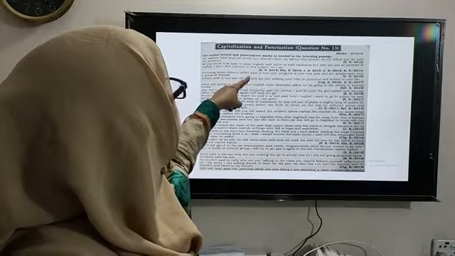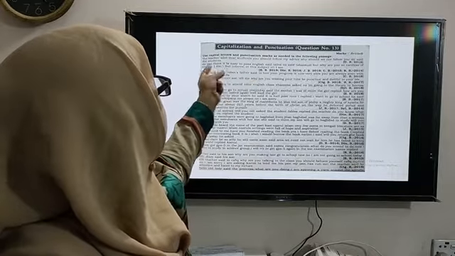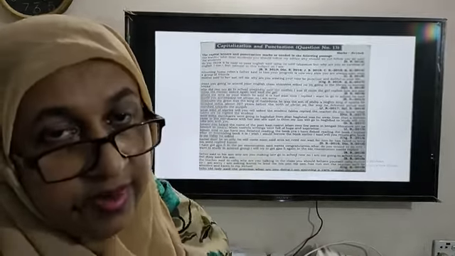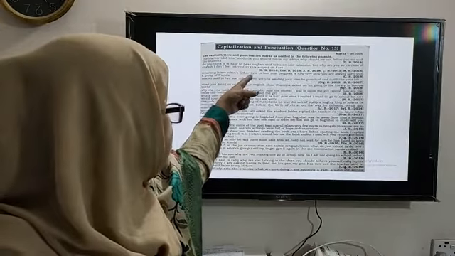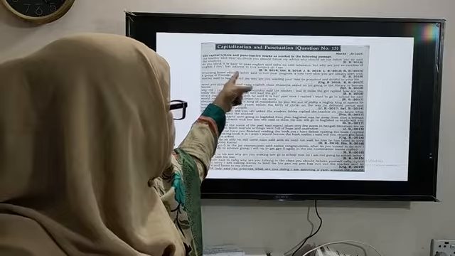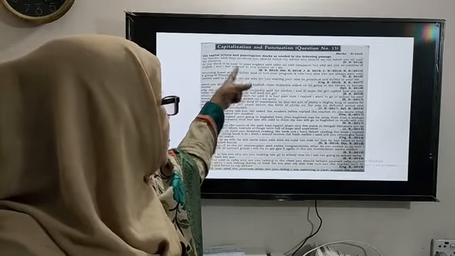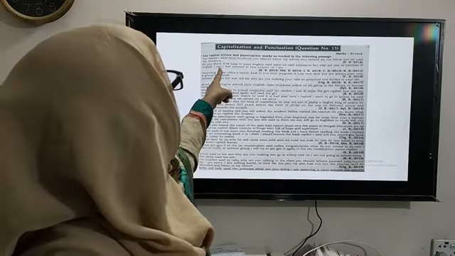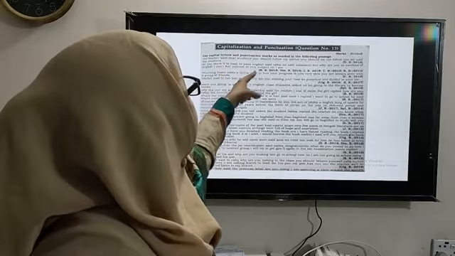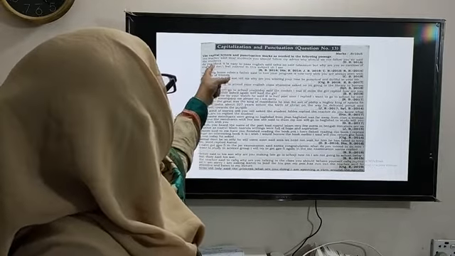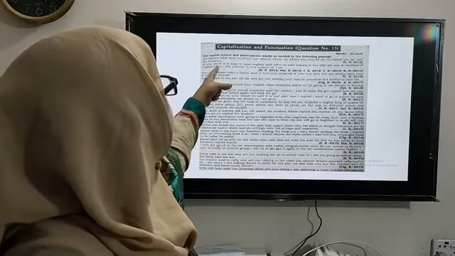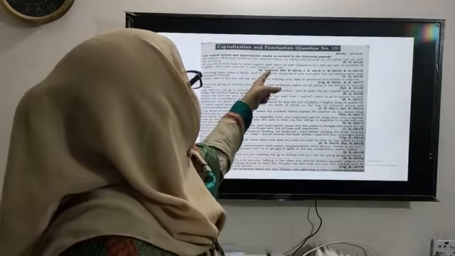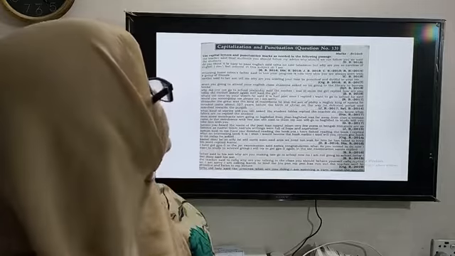I don't feel interest in this subject. So this was the answer given by Tabassum. So I don't feel interest in this subject. The whole sentence will be within inverted comma. I is capitalized here. Interest in this subject. So from I, the whole sentence will be within inverted comma, and after subject there will be a full stop.